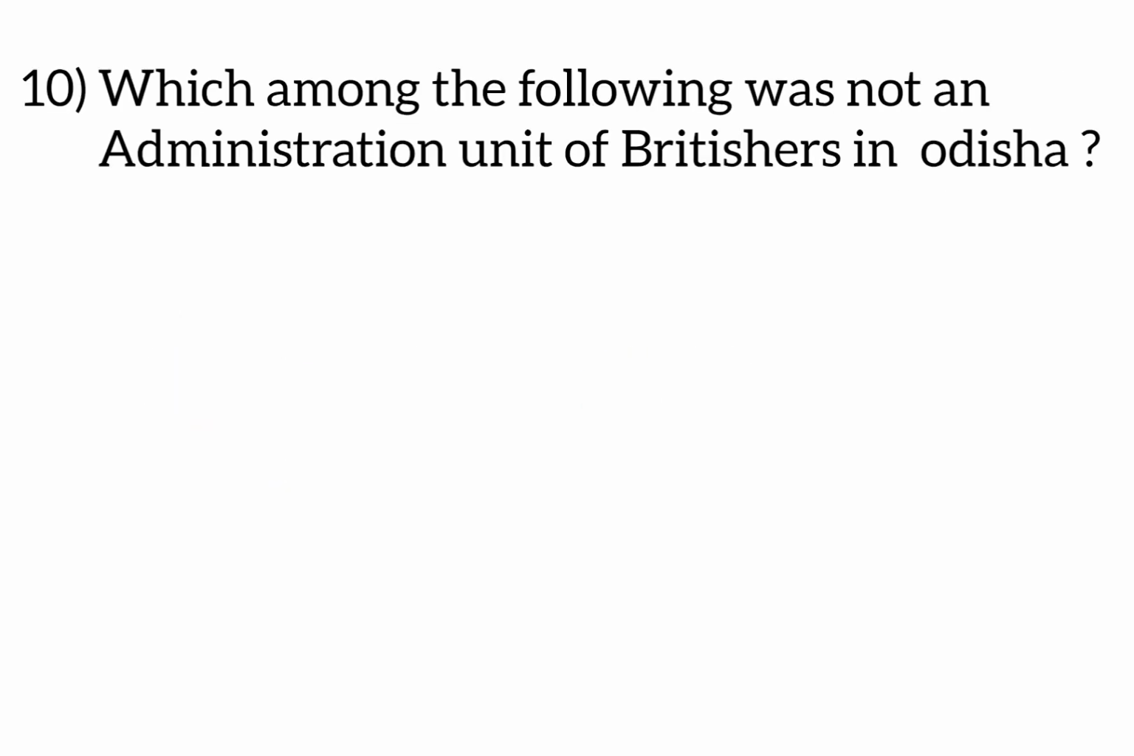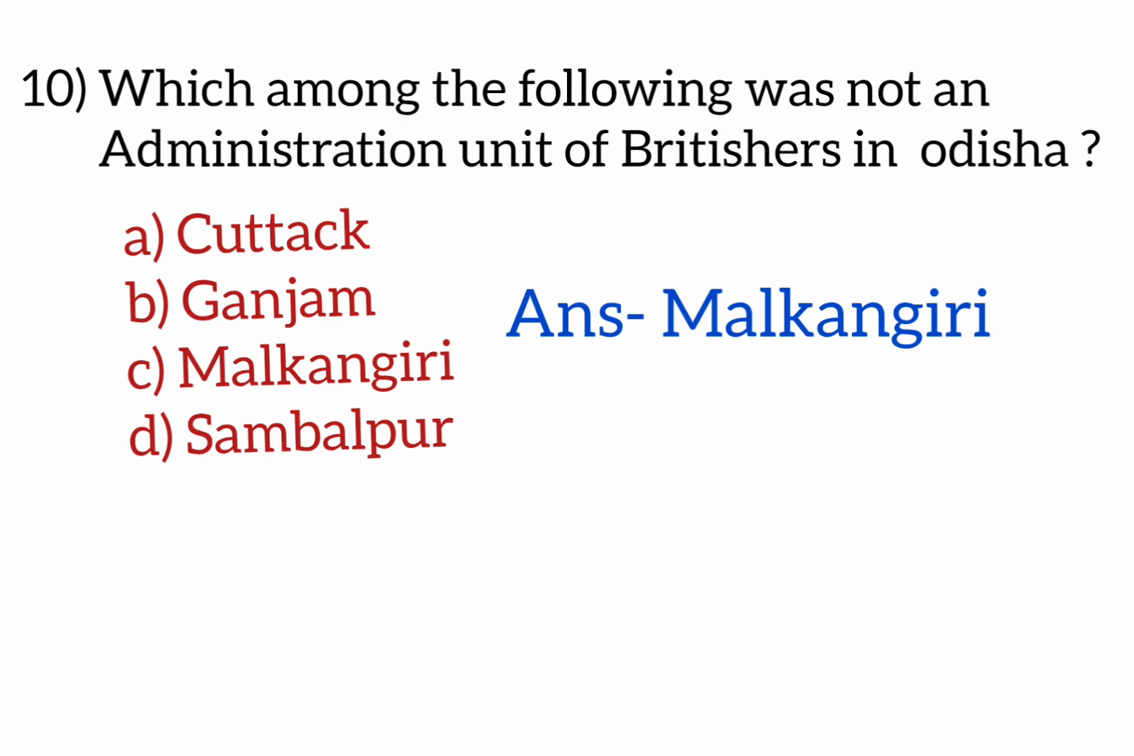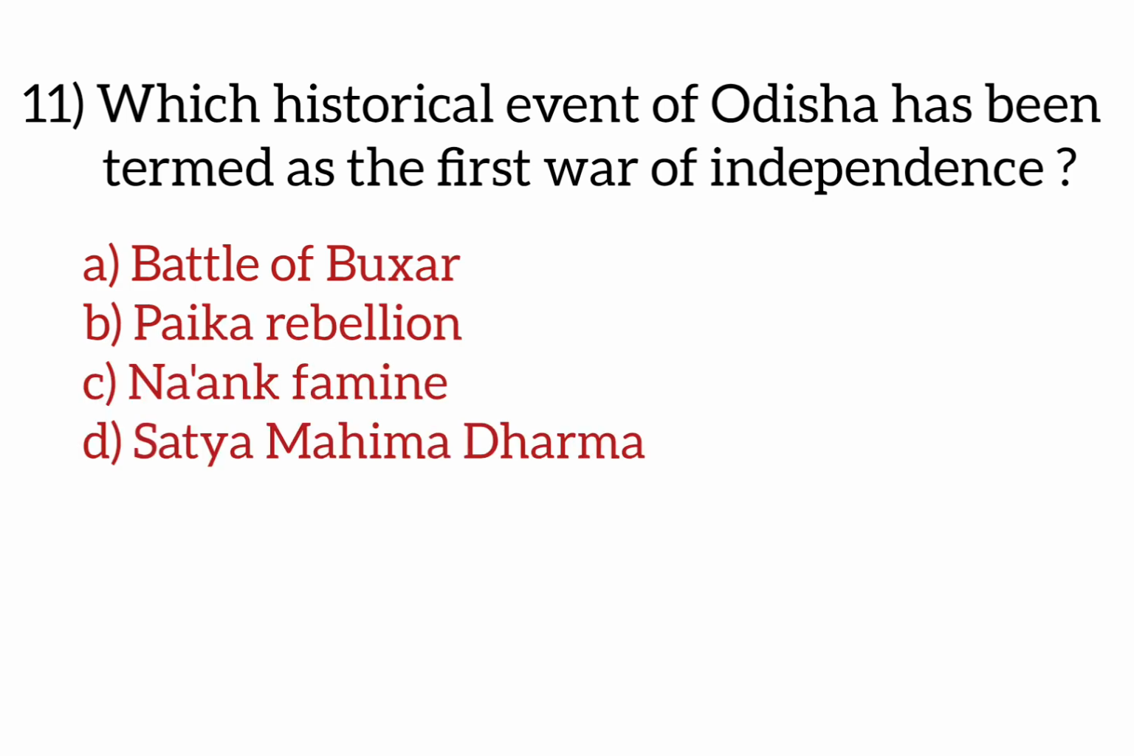Which among the following was not an administration unit of Britishers in Odisha? Options are Katak, Ganjam, Malkangiri, Sambalpur. Answer is Malkangiri. Next question. Which historical event of Odisha has been termed as the first war of independence? Options are Battle of Buxar, Paika Rebellion, Nag famine, Satya Mahima Dharma.